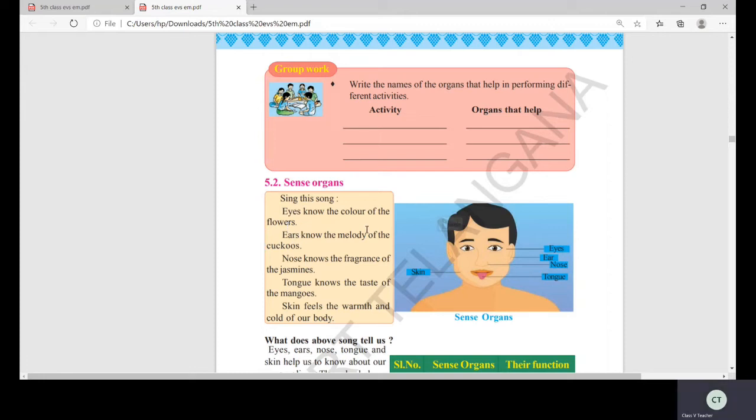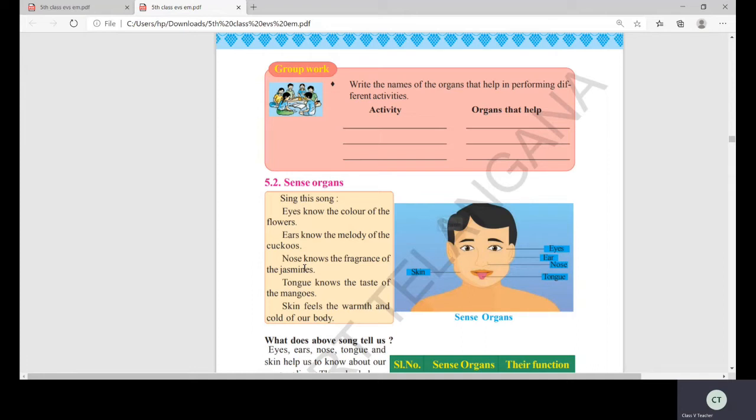With the ears, you can hear the melody, the sounds of the cuckoos, birds chirping, the sounds of the animals, air, water, everything. Okay. Nose knows the fragrance of the jasmines. Yes, jasmines, what you smell. The fragrance of the jasmine will make our mind feel so happy.